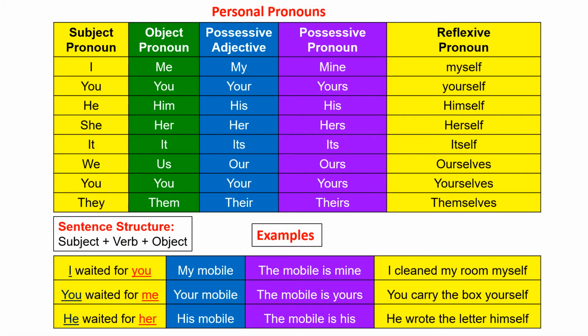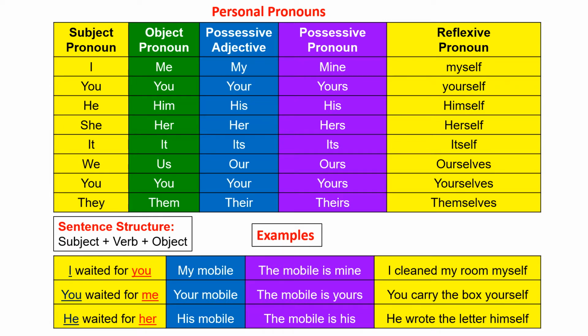Types of pronouns. First, personal pronouns. Personal pronouns are 5 categories. They are subject pronouns, object pronouns, possessive adjectives, possessive pronouns, and reflexive pronouns. First, subject pronouns. Why do we call these pronouns subject pronouns?